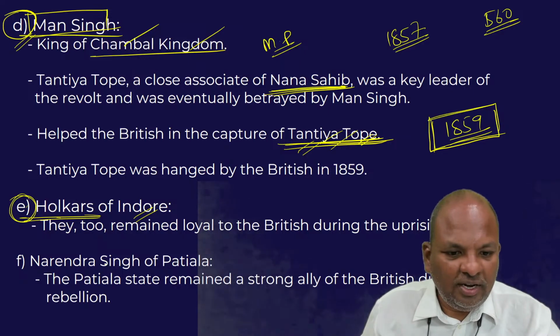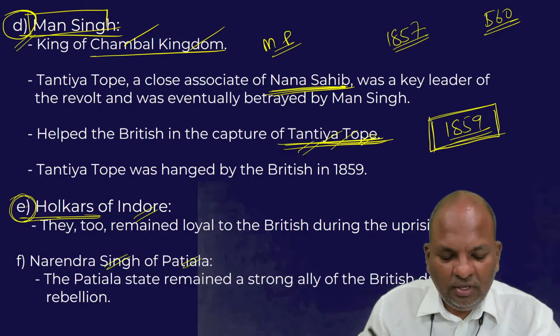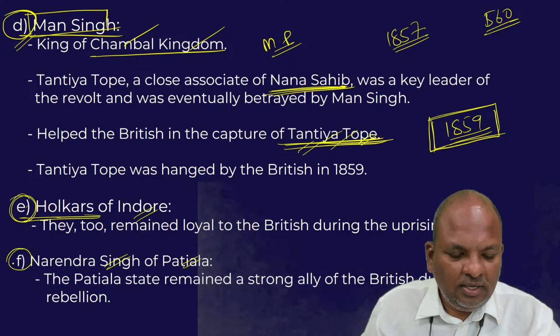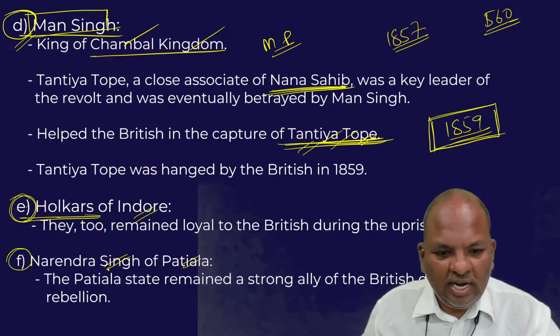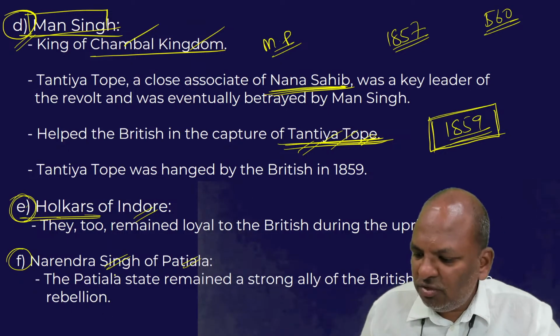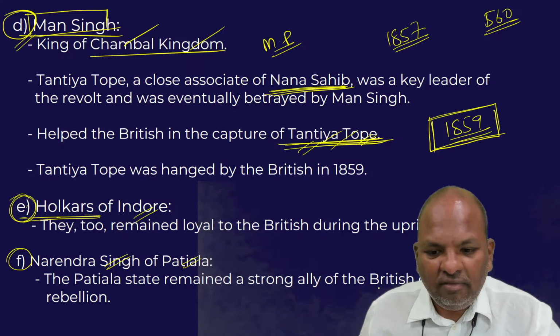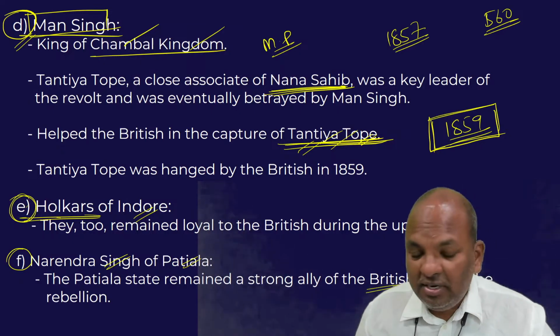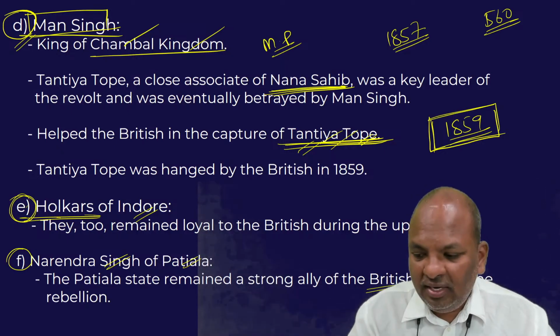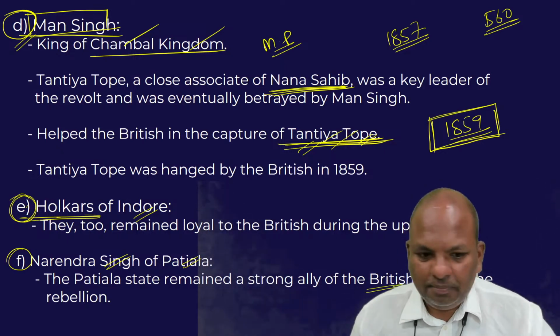And, for example, Narendra Singh of Patiala, that is in Punjab. Narendra Singh, another ruler of a small princely state, too remained very, very loyal to the British. In fact, they played a very important role in suppressing the 1857 revolt.